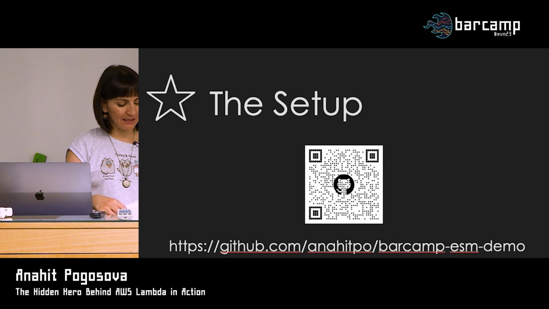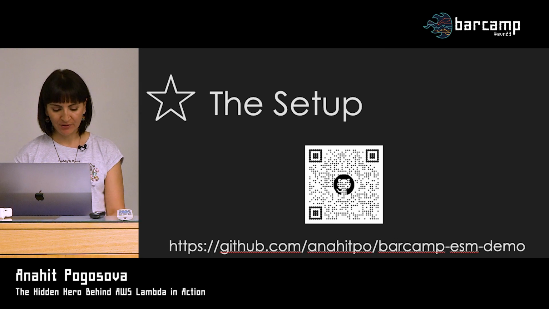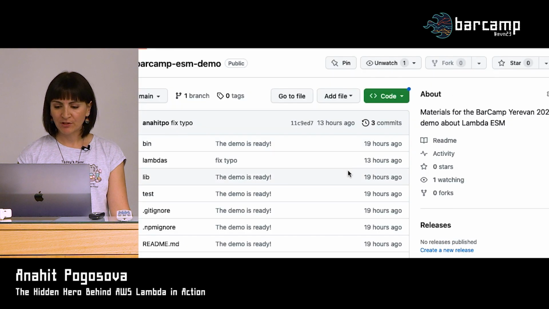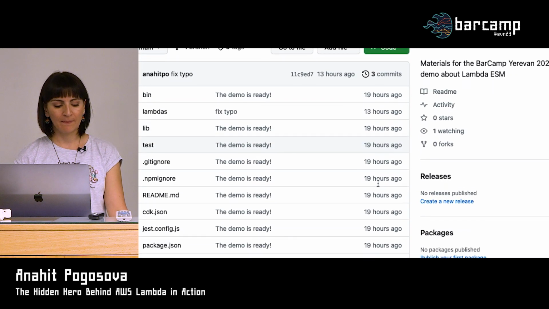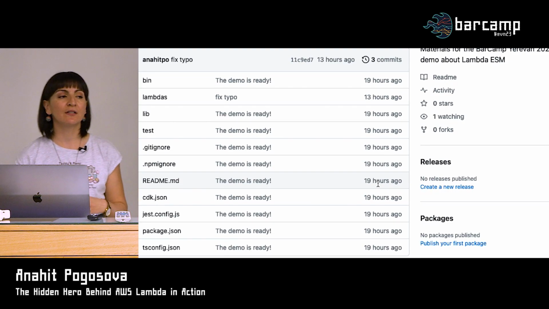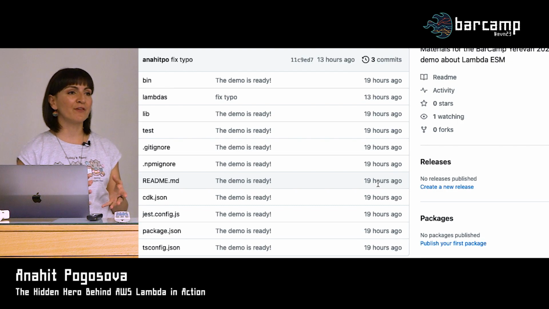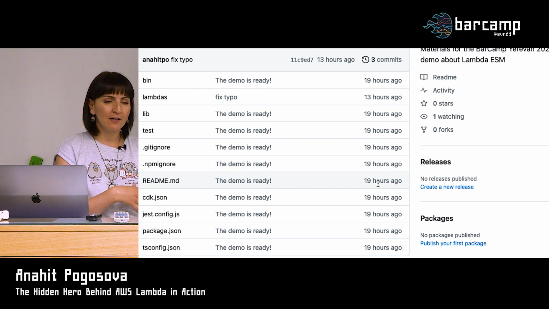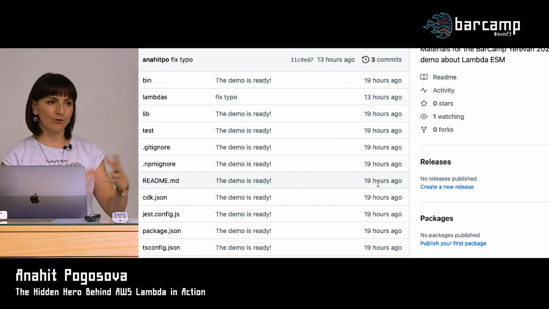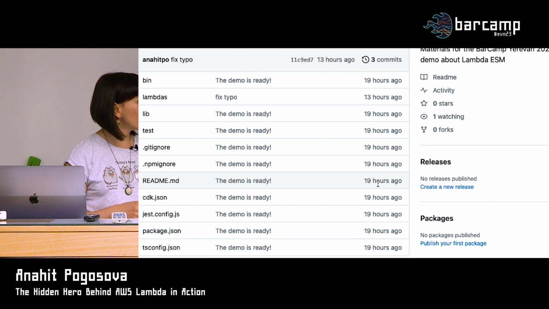Okay, so let's take a look at the repository that we have here. The repository will contain both the code for the producer for our Kinesis stream and the consumer. And for the sake of this demo, we are going to be using Lambda functions both to produce the data, or to write the data to the stream, and then to read the data from the stream. And both the code for the Lambdas and the infrastructure itself is in this repo.